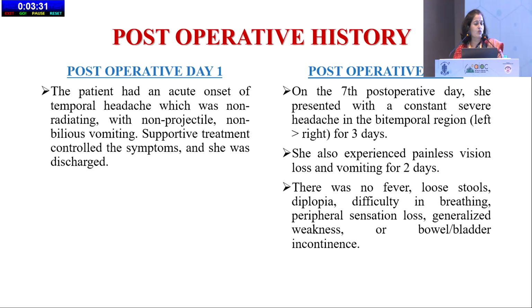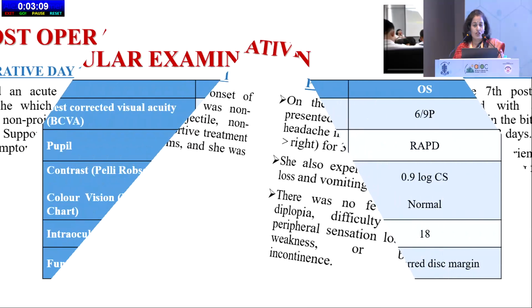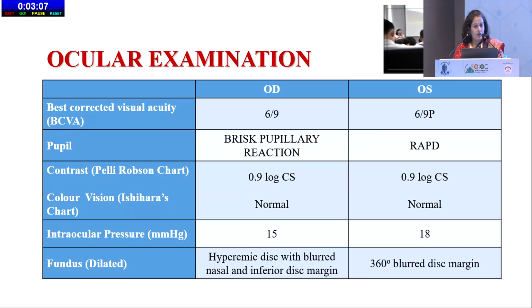On the very first post-op day, the patient developed acute onset of headache, vomiting and other symptoms, but we thought it was the withdrawal effect of general anesthesia and supportive treatment was given. But after the 7th day, she again developed severe headache in the bitemporal region, and she was experiencing blurring of vision as well. There were no other associated symptoms. The visual acuity had dropped; pupillary reaction in the right eye was brisk but a left eye RAPD was noted. Contrast sensitivity was reduced, color vision was normal.